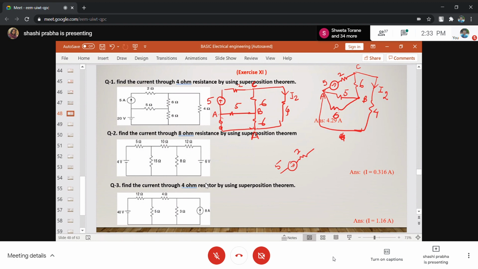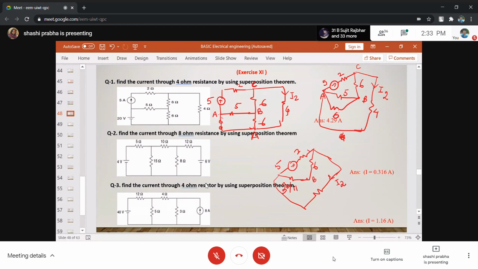This is 30 by 11. So this we will take as 30 by 11. This will remain as 6. This is 6. This is 30 by 11. This point is B. And there is another point which is 4. Draw the diagram however you like. And this is I2 which you have to find.